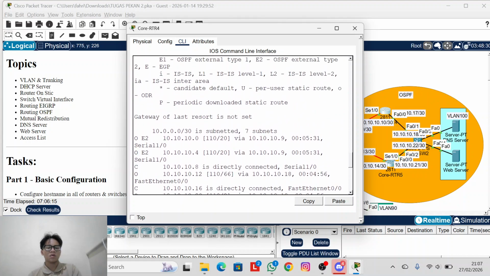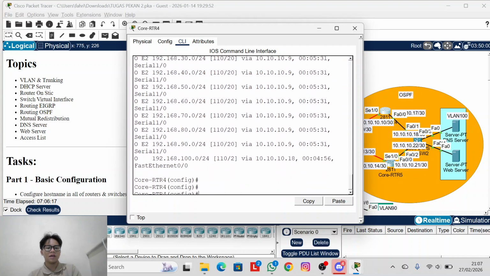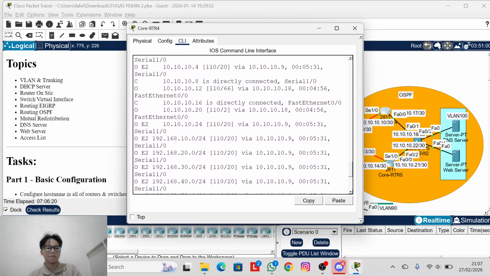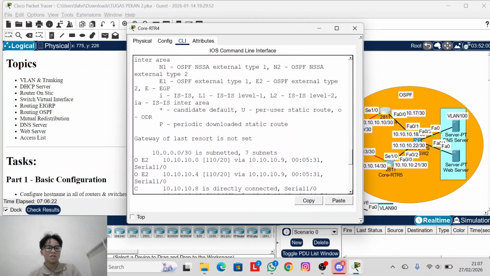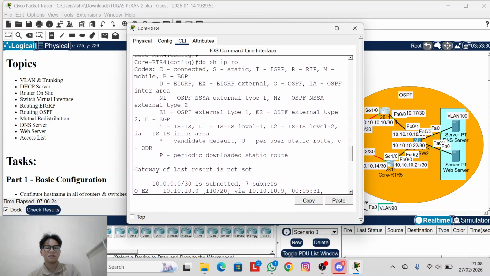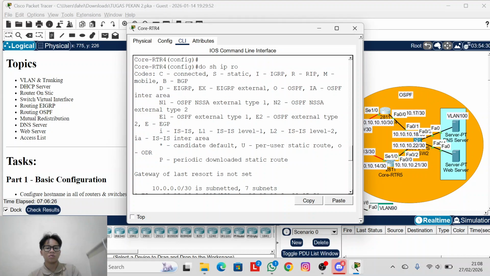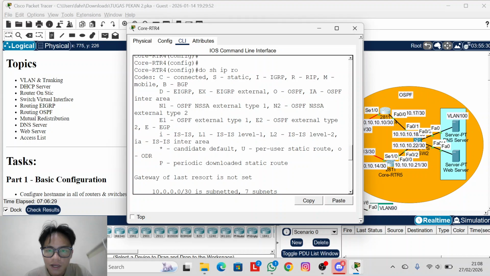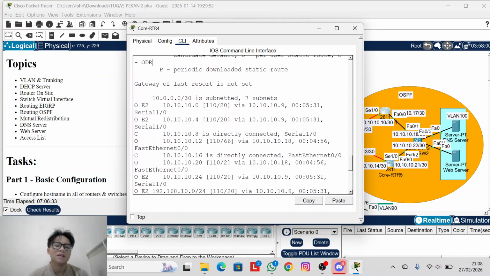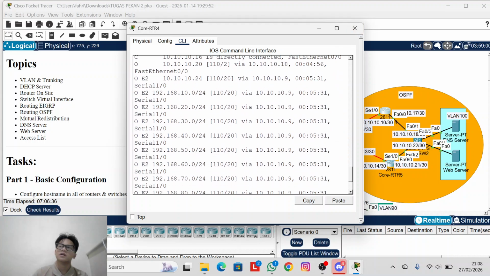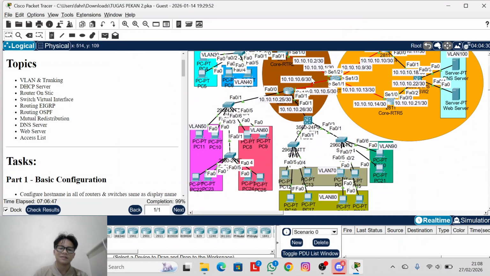Now you can look at an OSPF route that is not internal but O E2. O E2 is OSPF external route type 2. So in OSPF the code is O E2, and in EIGRP it is D EX.